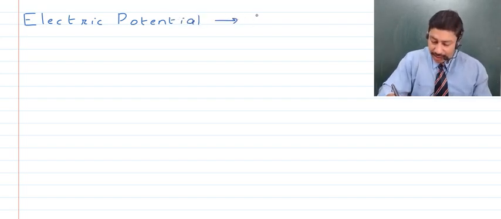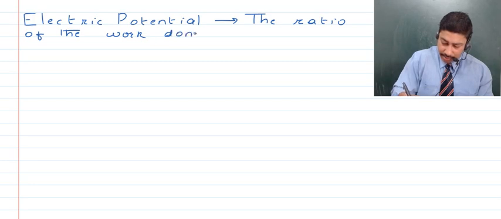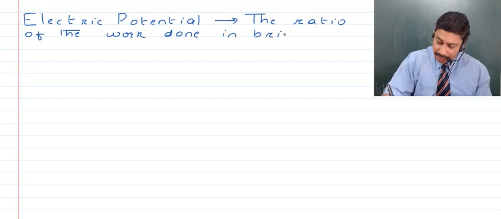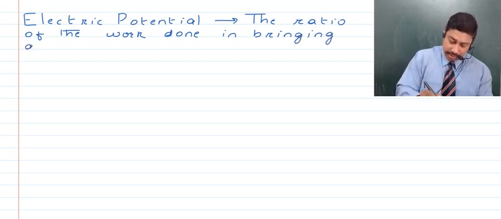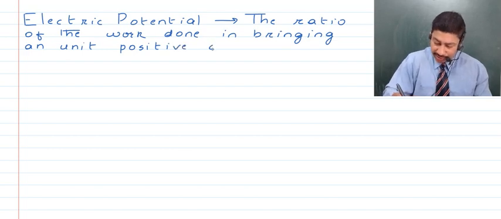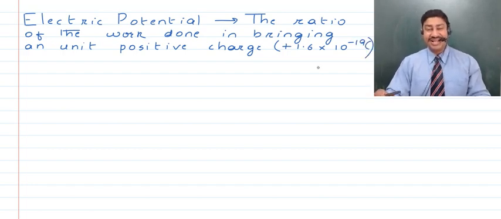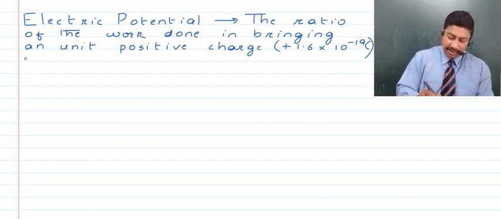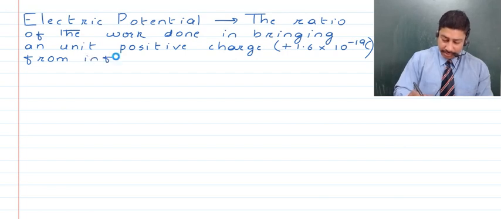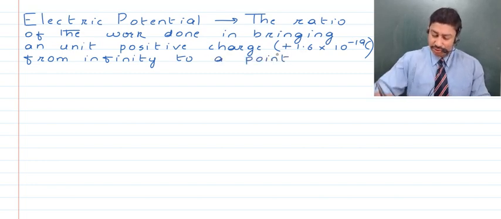Here we will say the ratio of the work done in bringing a unit positive charge, that is, in brackets you will write plus 1.6 into 10 raised to the power minus 19 coulomb, as we looked up in the last lecture, that is the smallest amount of charge which is possible, from infinity to a point. Now we'll name that point also, say A,